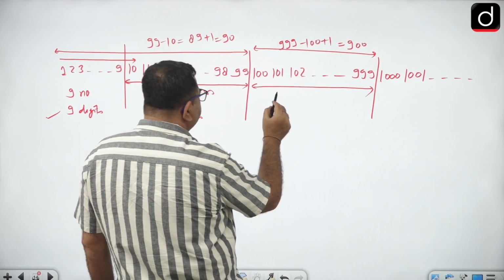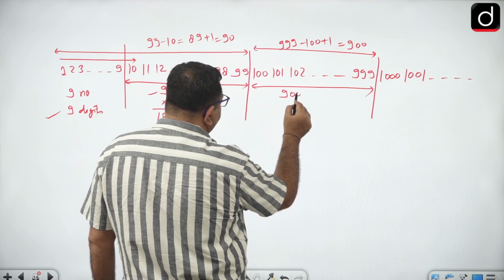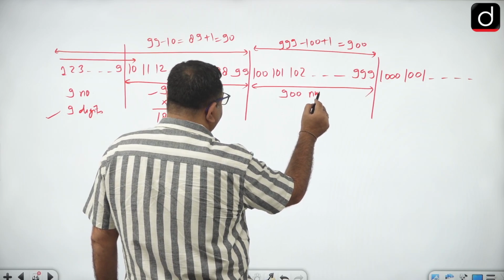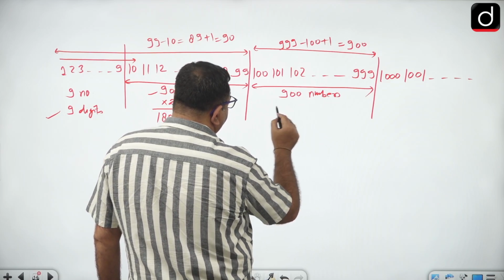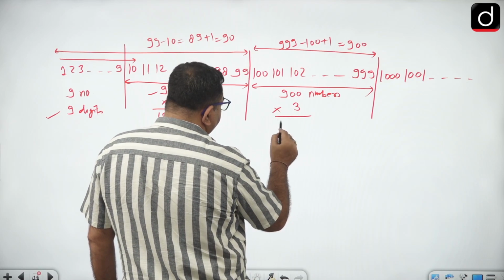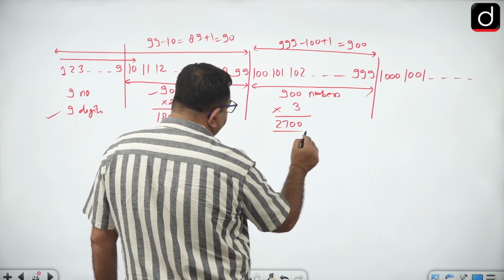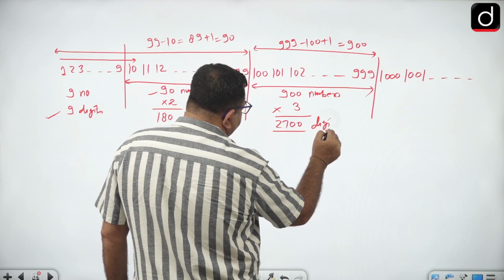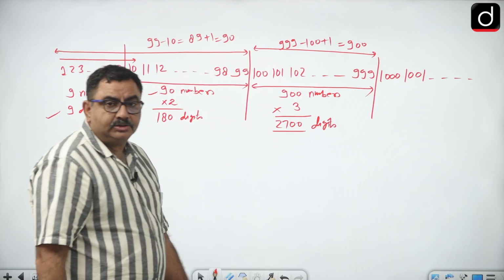So how many 3 digit numbers we have in our counting, 900 numbers, and in every number how many digits are written, 3, so 2700 digits are consumed.